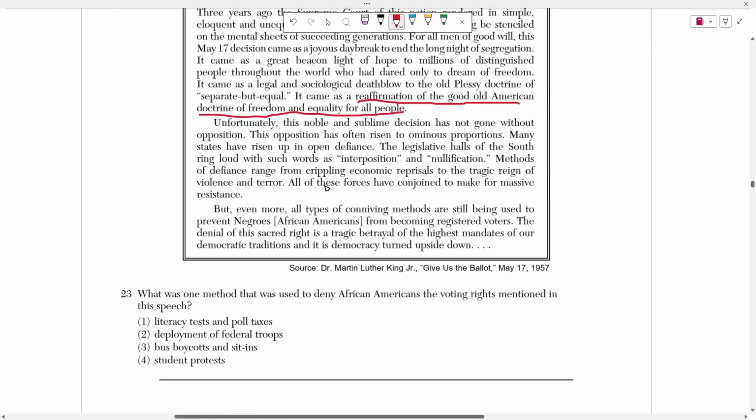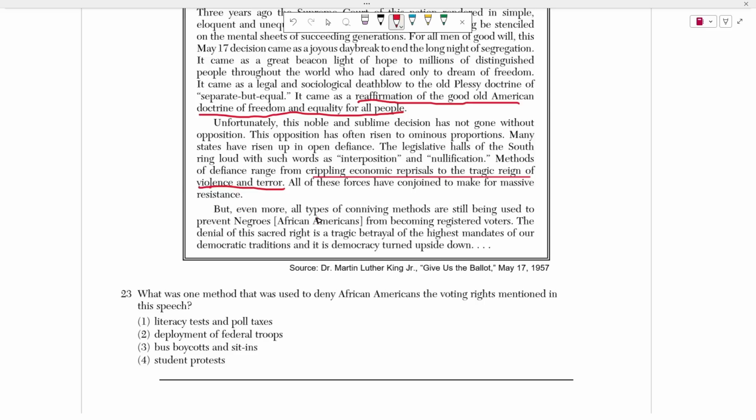Unfortunately, this noble and sublime decision has not gone without opposition. This opposition has risen to ominous proportions. Many states have risen up in open defiance. The legislative halls of the South ring loud with such words as interposition and nullification. Methods of defiance range from crippling economic reprisals to the tragic reign of violence and terror. All these forces have conjoined to make a massive resistance.